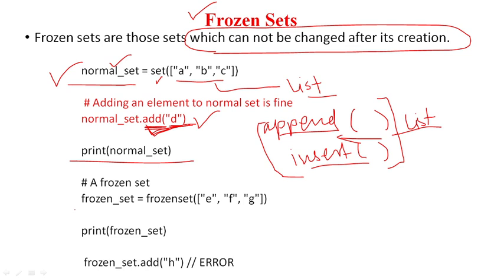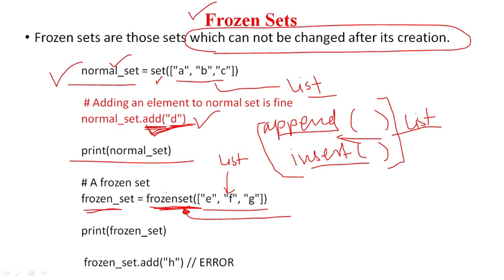To create a frozen set, you have to call the function frozenset. Frozen means a set which cannot be changed after its creation. So I am creating one frozen set using the function frozenset, and I am passing a list as a parameter. This list has three elements E, F, G, and I am passing it as the parameter.